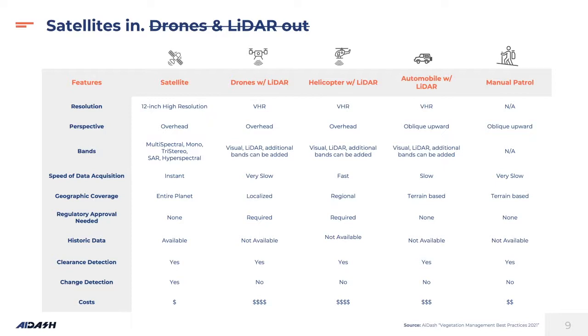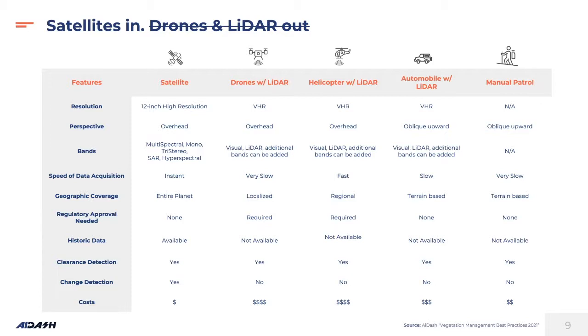Satellite has multiple bands. One is multispectral, having RGB and IR bands. We can acquire a mono image or a tri-stereo image. There's also a different kind of satellite, synthetic aperture, and hyperspectral satellites, which have 200 to 300 continuous bands. In drone, we can also add multiple bands, as well as LiDAR, and similarly in helicopter and automobile, which is not applicable in manual patrol. Speed of data acquisition is a differentiating factor.